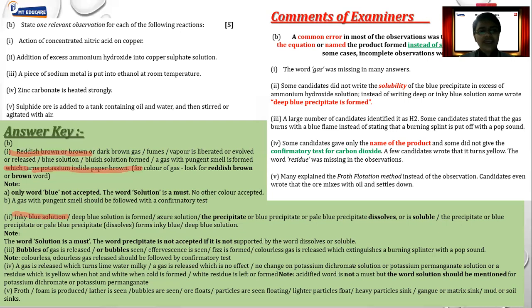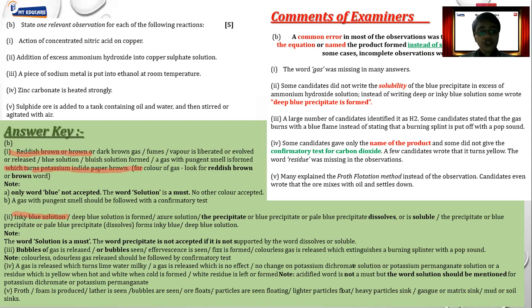Moving further, zinc carbonate is heated. Remember, any carbonate that is heated will give you carbon dioxide gas. Now, here we have to mention two tests. First of all, carbon dioxide gas has a very important test, that is lime water turns milky. But this is not sufficient. Why? Because we are giving a hint to identify the gas. When I say lime water turns milky, there are chances that it can be sulfur dioxide also.